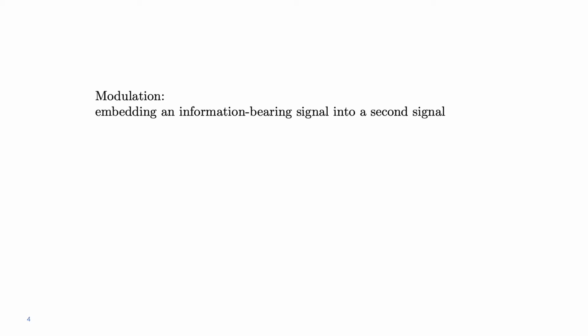So modulation is embedding an information-bearing signal into a second signal. Imagine you have a signal that carries your information, which could be anything, a song, an audio file, a voltage, and you want to transmit it. Through modulation, you embed such information into another signal. This other signal is the one that will be used to convey the information at a certain receiver.